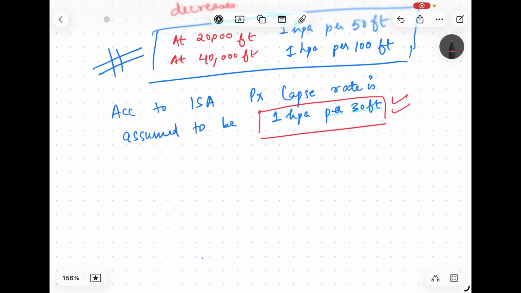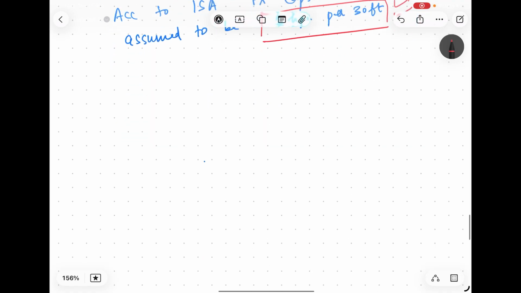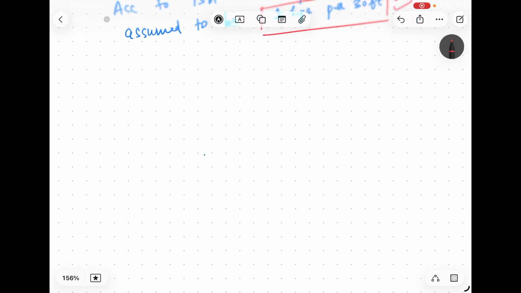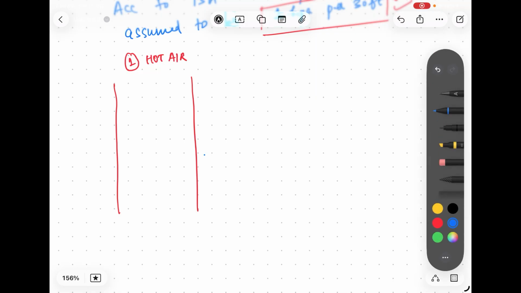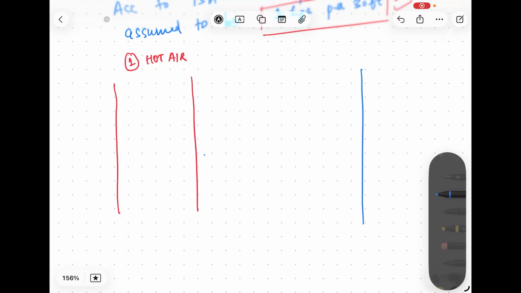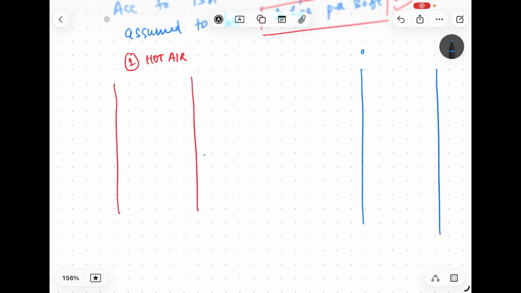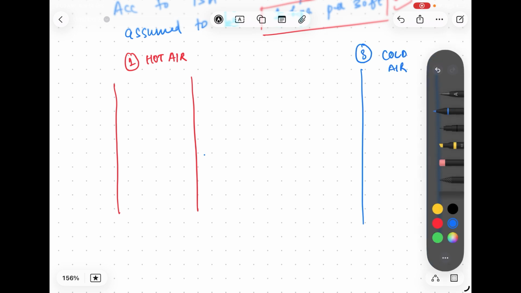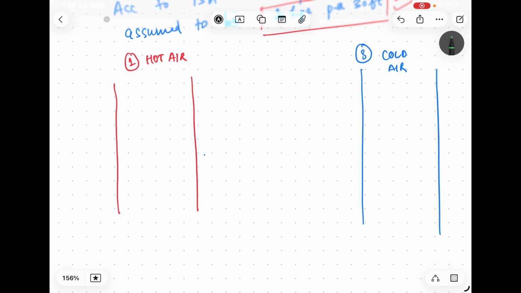Now what is next is that temperature plays an important role in this pressure lapse rate. Let us consider 3 different scenarios where there are different temperatures. So let's consider this column for the hot air, a colder column here for the cold air, and a column that is normal air.